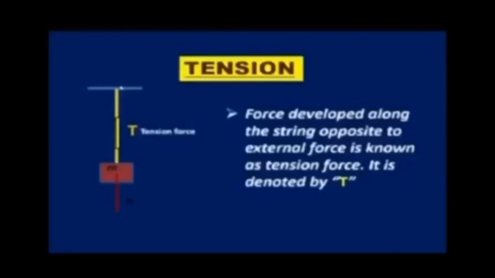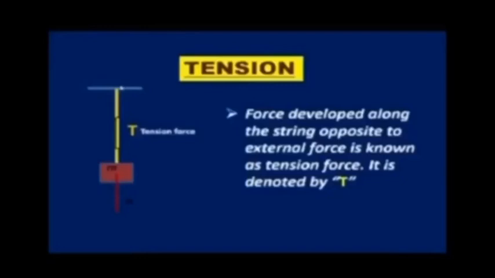Next one is the tension force. The tension force is a contact force which is developed along the string, opposite to the external force. It is denoted by T. Children, observe this picture.